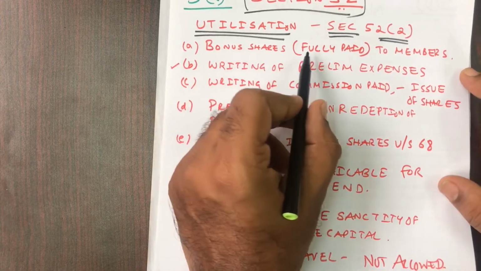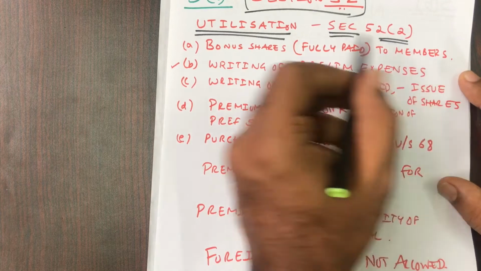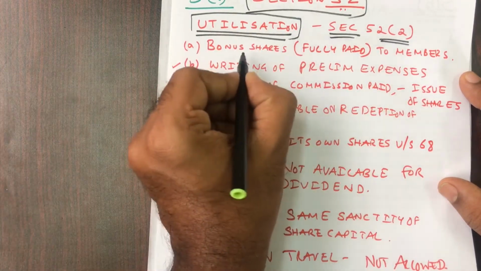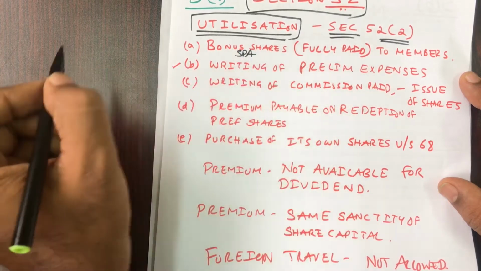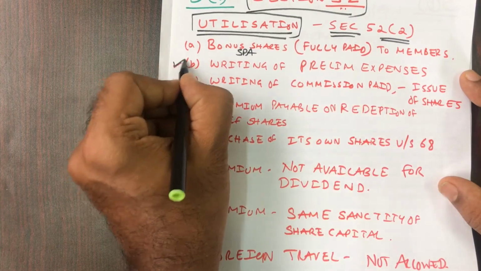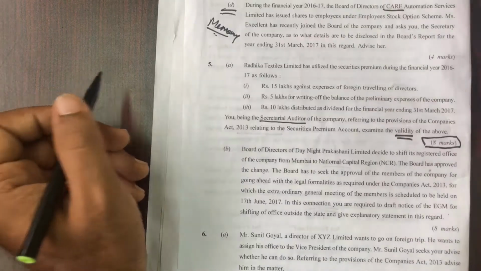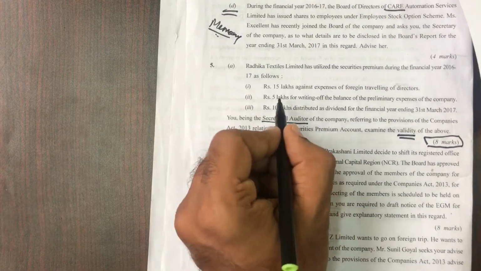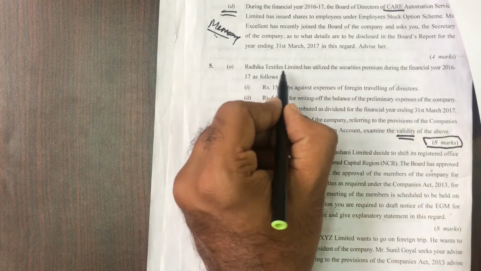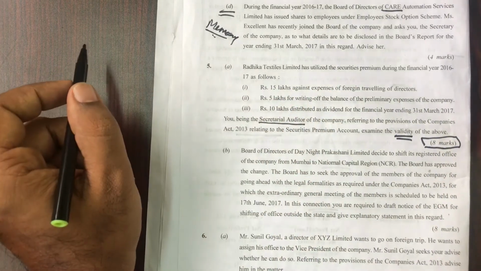First thing is bonus shares which are fully paid to members. We can have the utilization of our securities premium account for that. Then writing off of preliminary expenses. Here they have given 5 lakhs for writing off of balance of preliminary expenses of the company. So Radhika Textiles Limited can use it. It is valid.